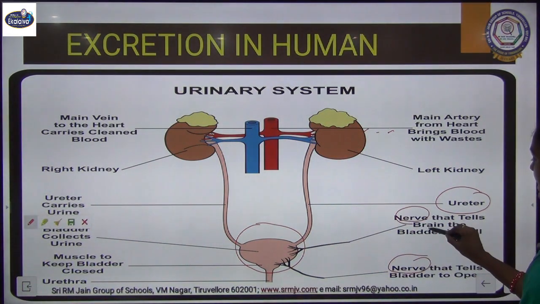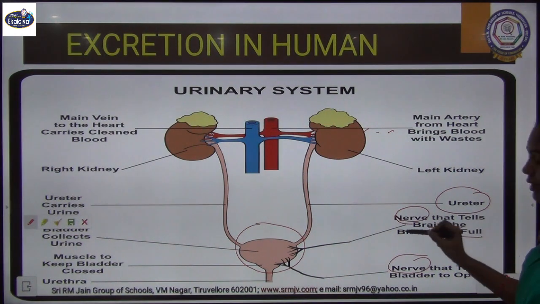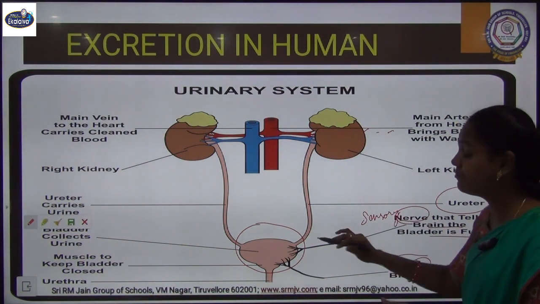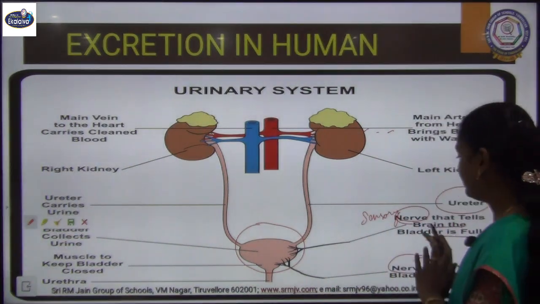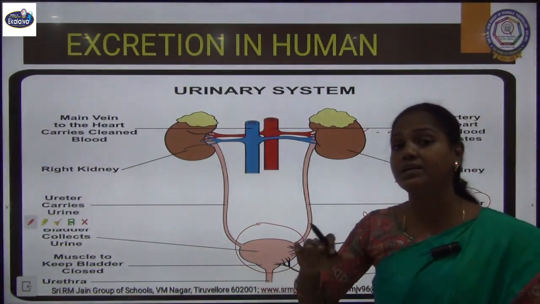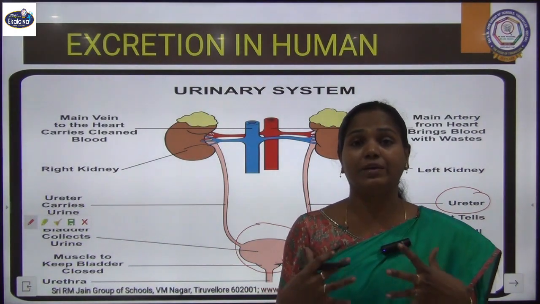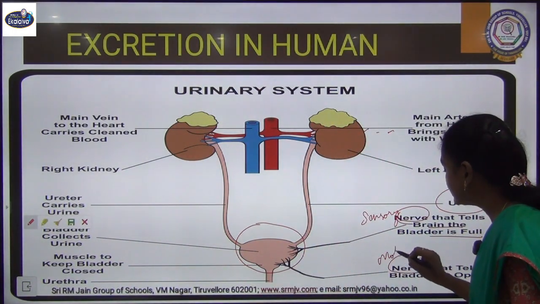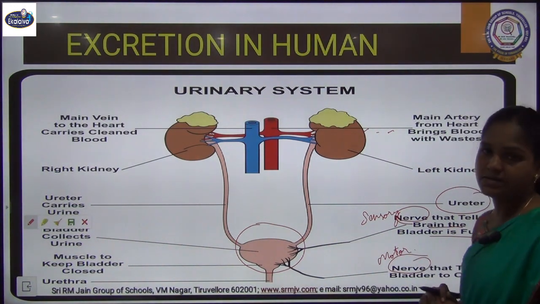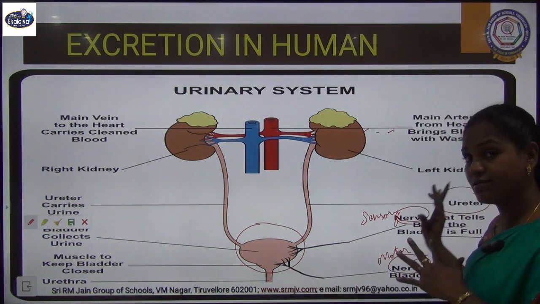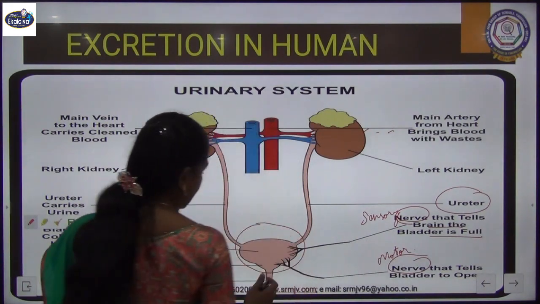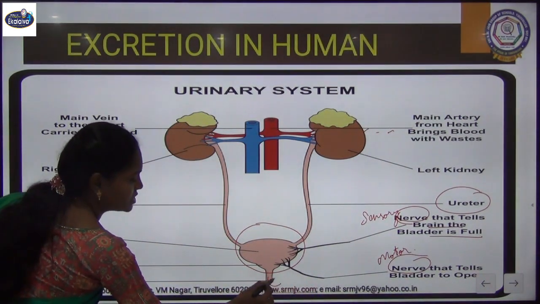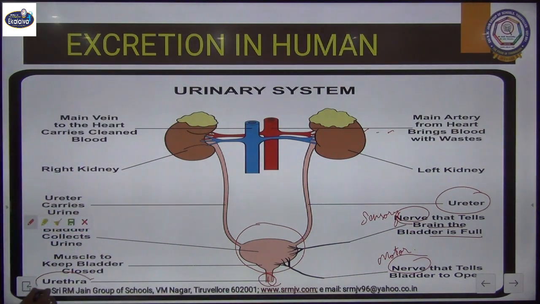This is a sensory nerve that tells the brain that the bladder is full, taking this information to our brain, and the brain gives the command to excrete it out, so that we feel the urge to urinate. This other nerve we call a motor nerve. So this is under the control of our central nervous system, and the opening through which urine is released out we call the urethra.